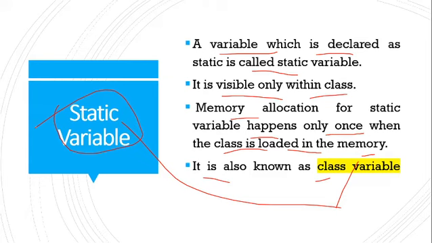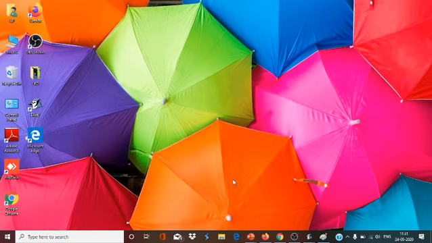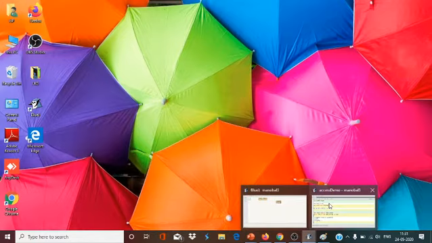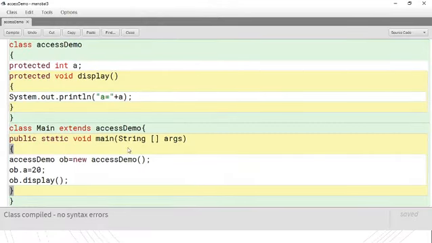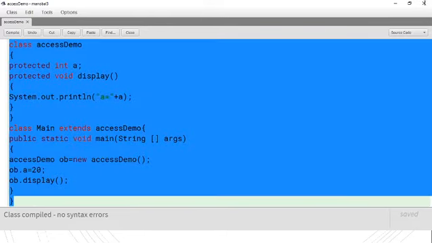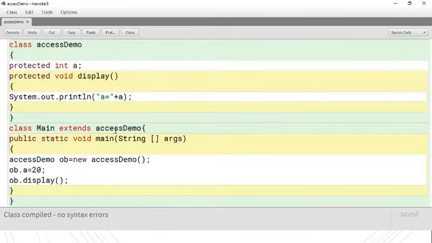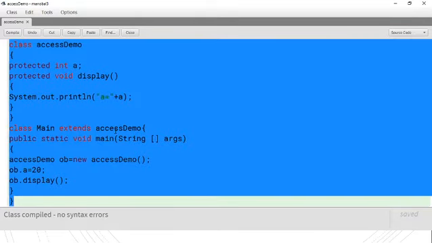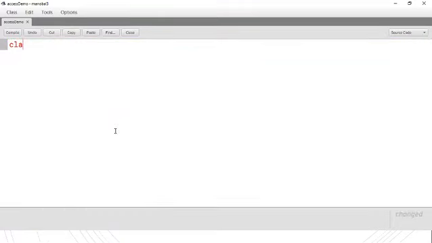Now let's see the example of these three types of variable so that it will be clear to you what is local variable, what is instance variable, and what is a static variable. Class variable.